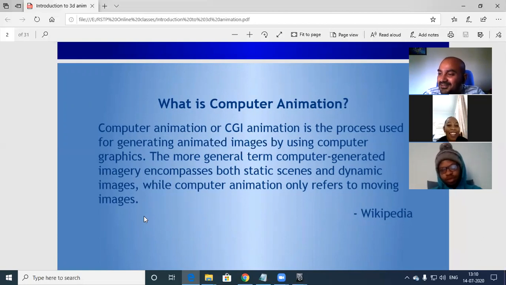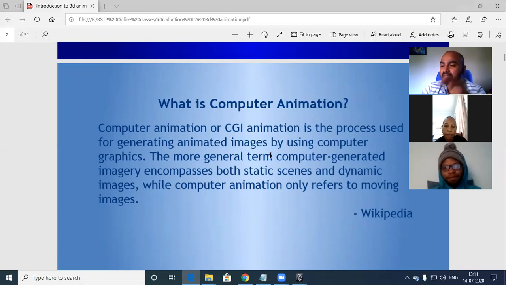I think animation is a series of images shown in a sequence that creates an illusion of movement. Add on to that, giving life to an inanimate object.